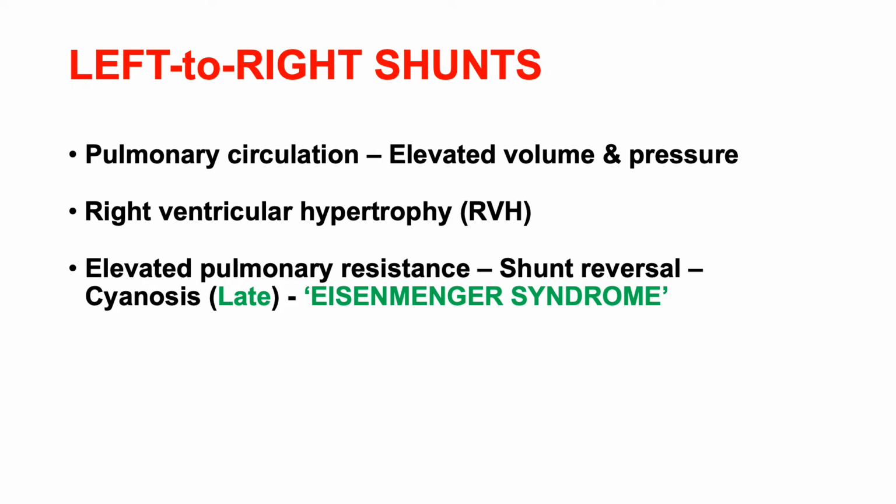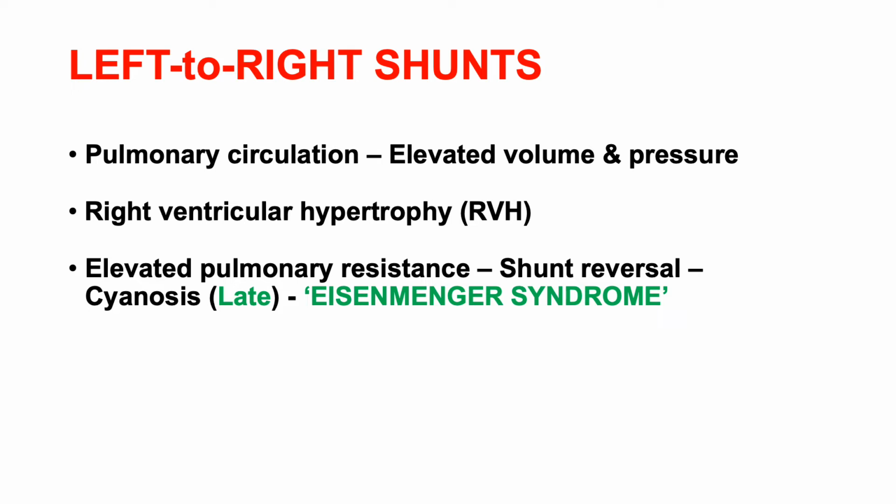So left to right shunts mean that whenever there is flow of blood from the left heart to the right heart, there will be more volume load on the right heart. This volume is being pumped by the right ventricle to the pulmonary circulation.